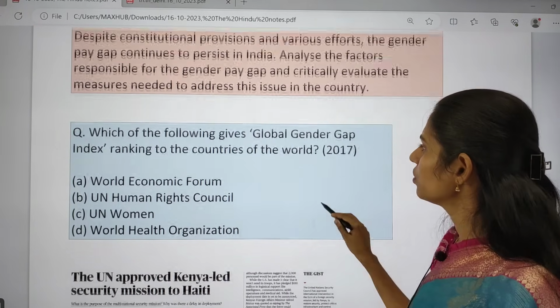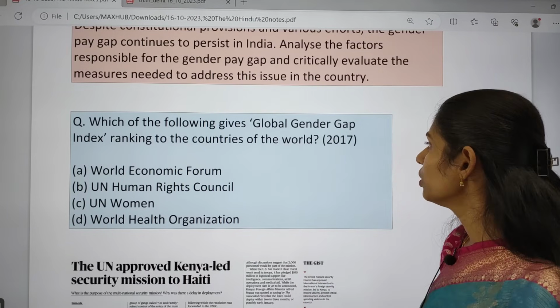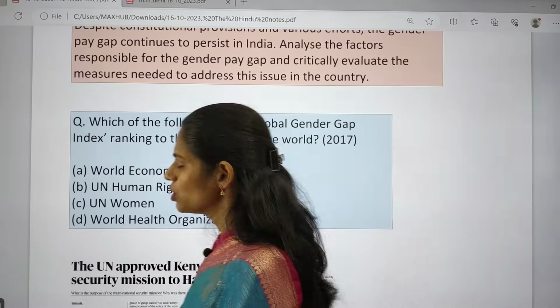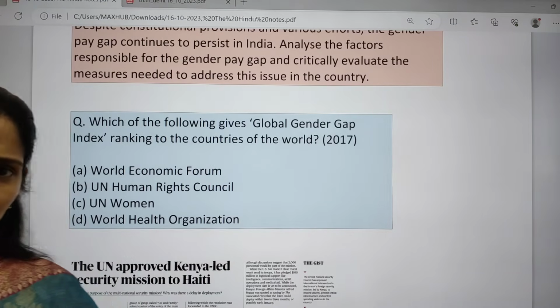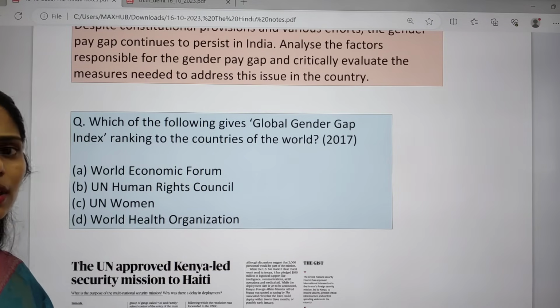And next question is, which of the following gives the Global Gender Gap Index ranking to the countries in the world? Recently the 2023 report has also been released. So guess the correct answer. Which organization is releasing this report? Give your answer in the comment box.